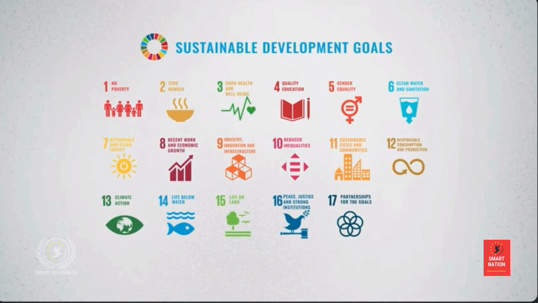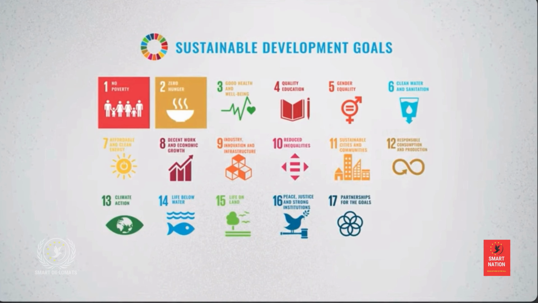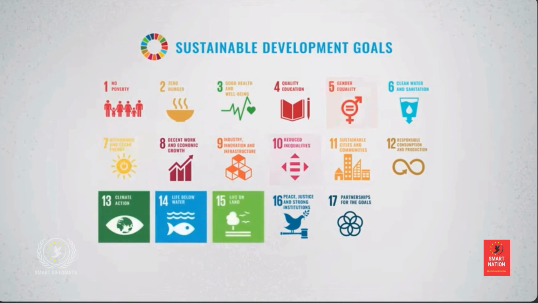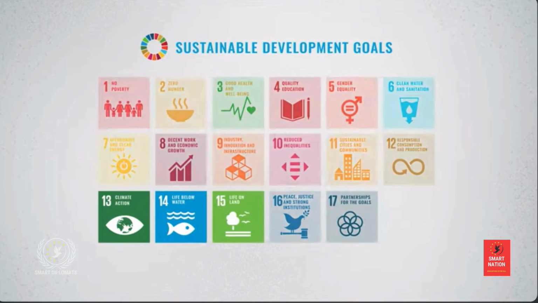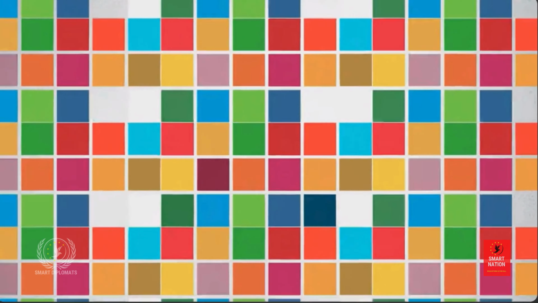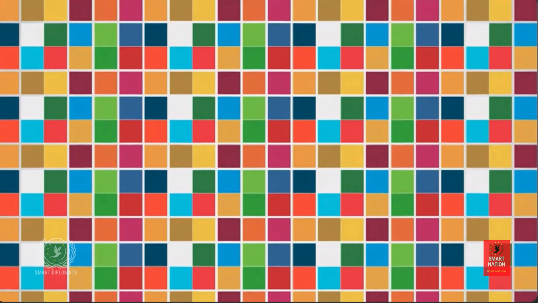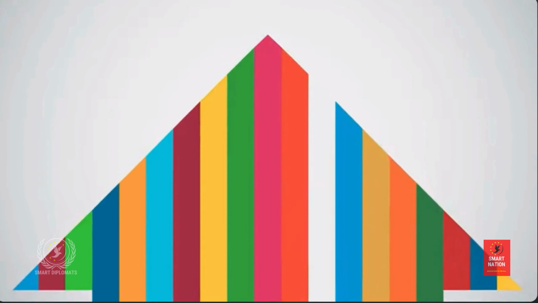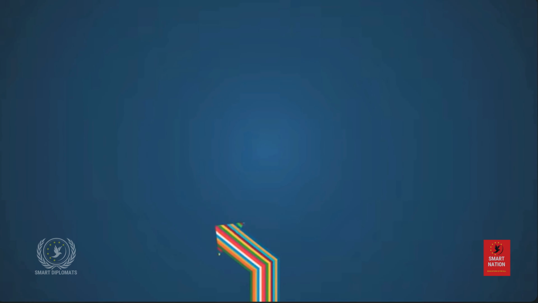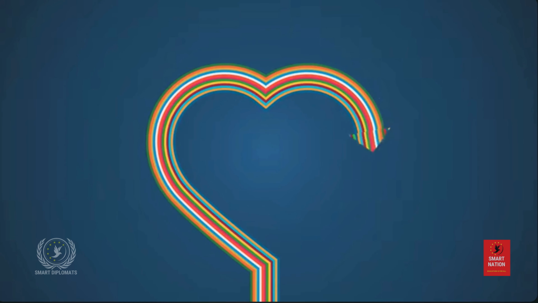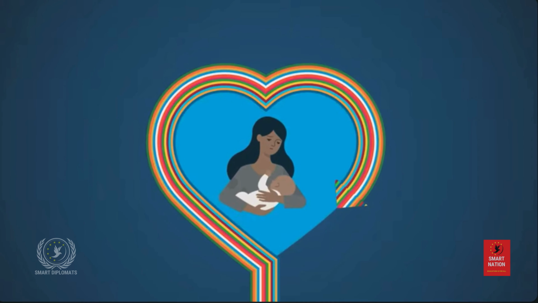The Sustainable Development Goals are the United Nations' global agenda to end poverty, fight inequality, and combat climate change by 2023. There are 17 goals and 169 targets. The agenda serves as a joint roadmap for all the countries in the world. One of the main principles of the Sustainable Development Goals is to leave no one behind.